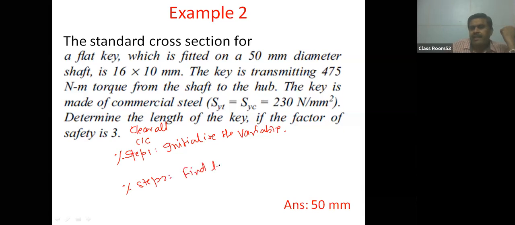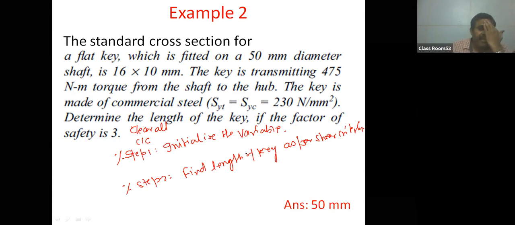And in step 2, find the length of the key as per shear criteria. In step 3, we will find the length as per the compressive criteria, and in step 4, we will find the final length of the key or final designation of the key. So in 4 steps, the total problem can be solved.